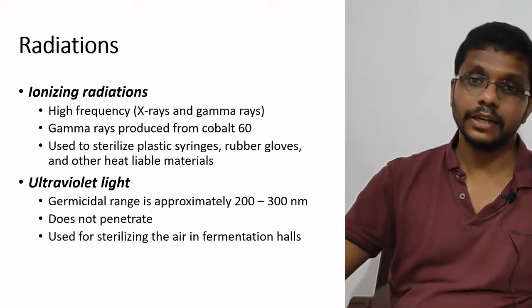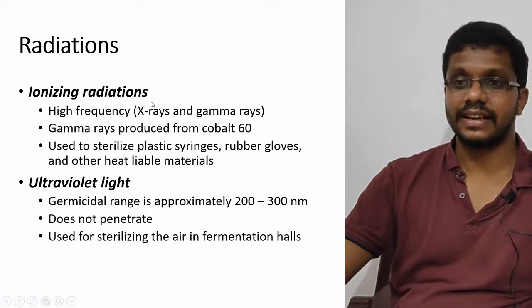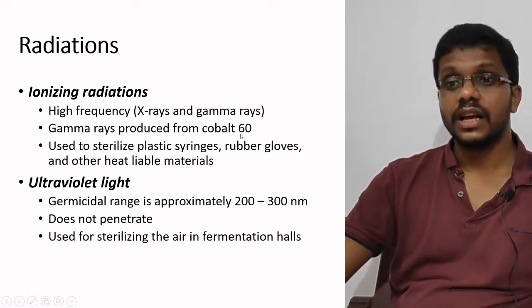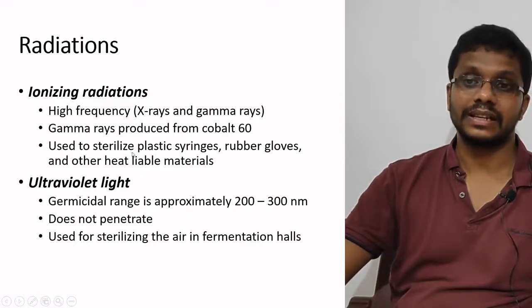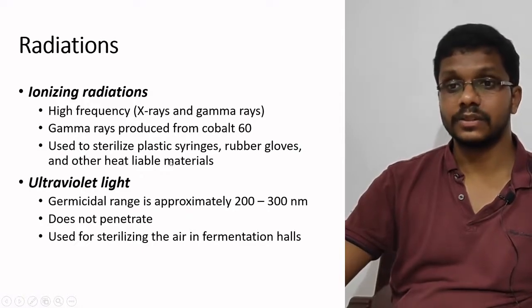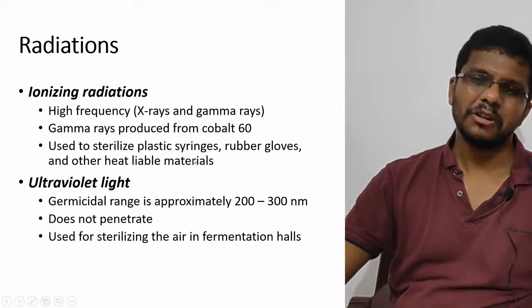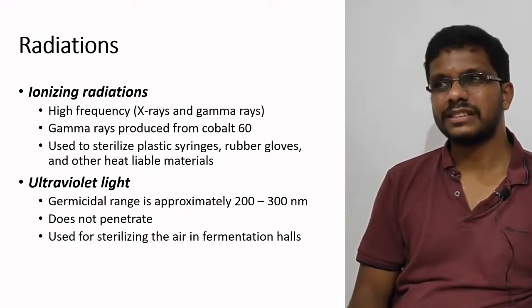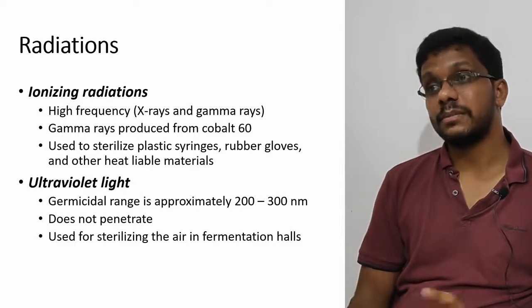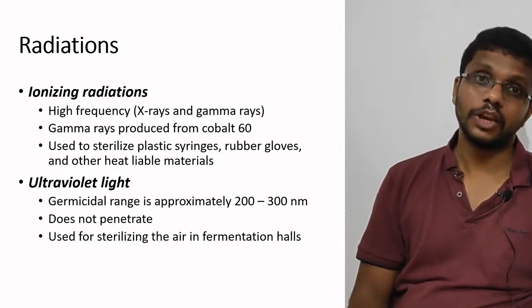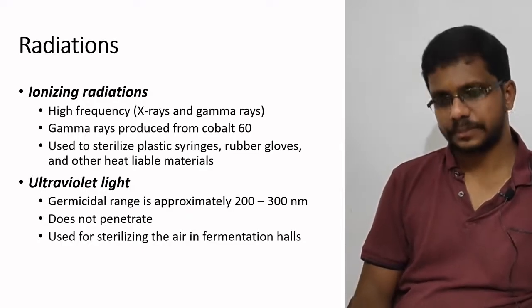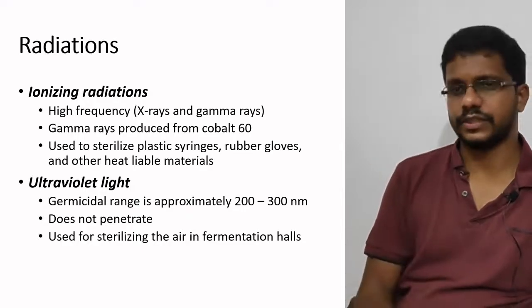Ionizing radiations include high frequency radiations like X-rays and gamma rays. Gamma rays can be produced from cobalt. They are generally used for the sterilization of plastic syringes, rubber gloves, and other heat labile material. But the efficiency of sterilization is less. In the bioprocess industry, when we think about the medium or the equipment, these things are not practical, so we are not using it that much. But in some cases, of course, we do.